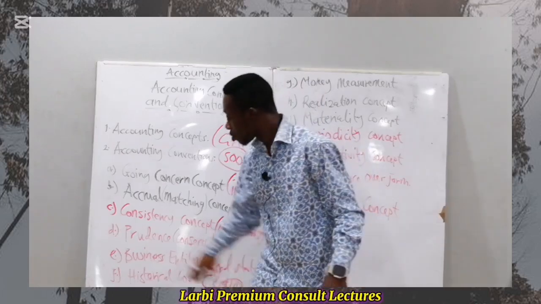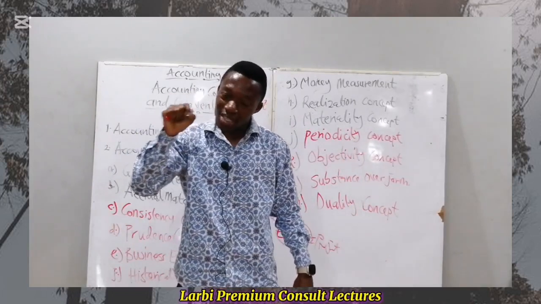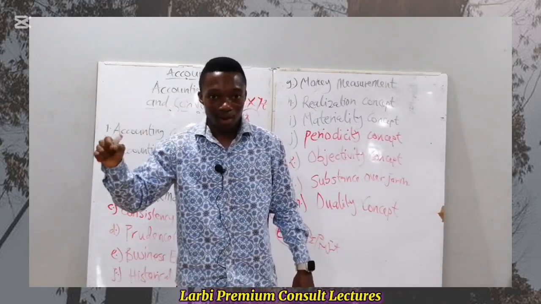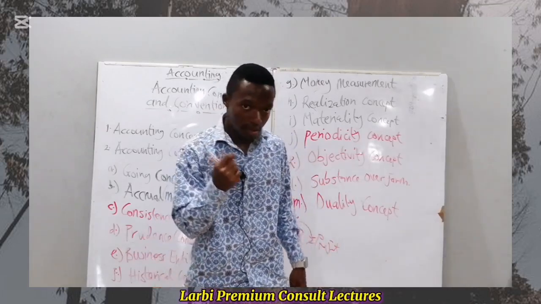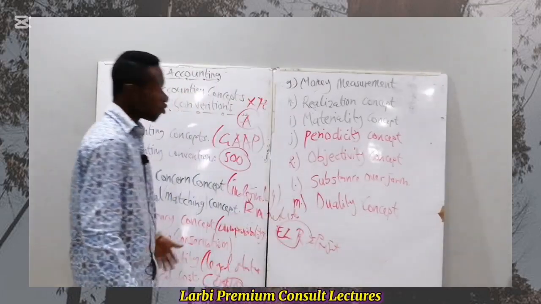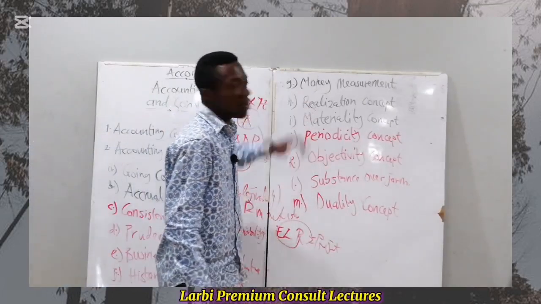Right? This is what we call historical cost. That transaction is recognized in terms of their value, the original cost of the item, rather than any other cost. Hence, historical cost concept. The original cost should be what is recognized in the books of account.